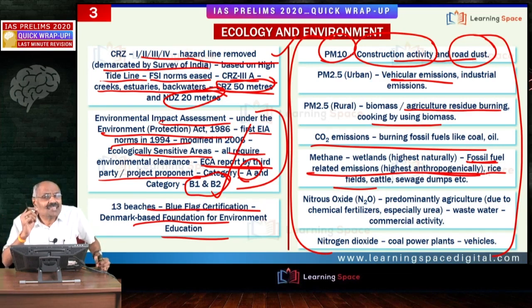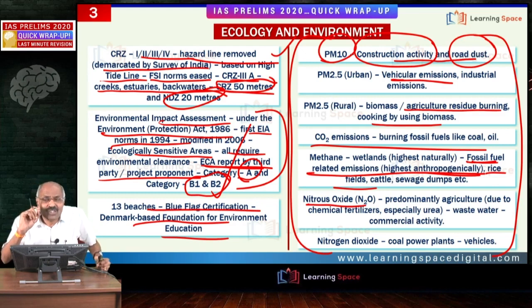Cattle release methane because of the rumination process. Please don't forget sewage dumps. That means untreated sewage that is dumped, and landfills, are other sources of methane, don't forget. Then nitrous oxide. Nitrous oxide emissions are predominantly due to agriculture. Please do not forget.